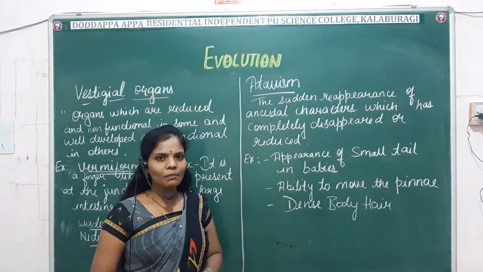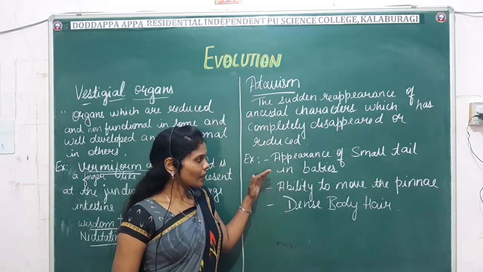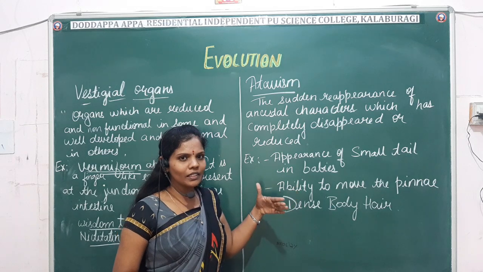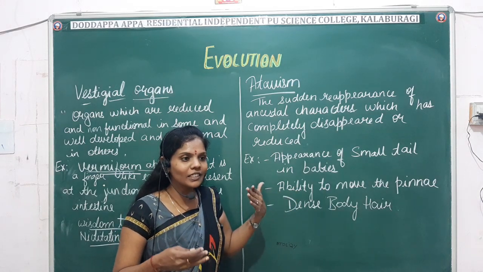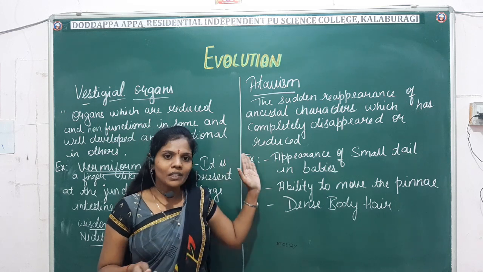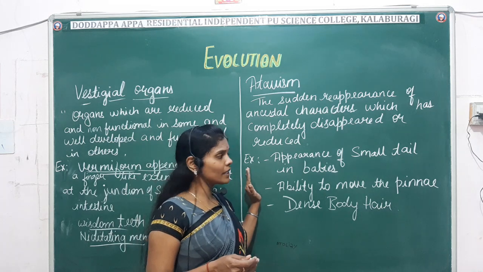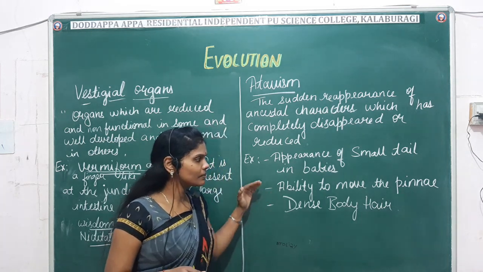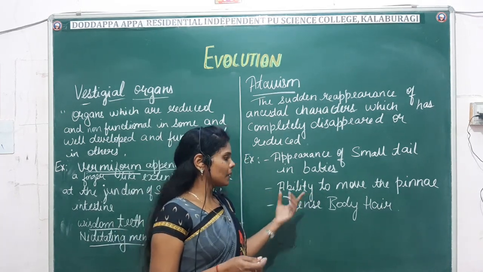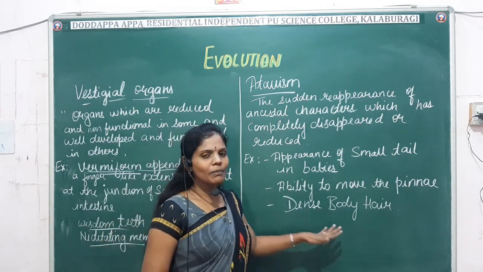Some examples are the reappearance of a small tail in babies. Usually it is not seen, but if the tail appears in babies, we generally call it atavism. It is also one of the evidences for evolution. Examples: reappearance of a small tail in babies, ability to move the pinna, and dense body hair, where the complete body is covered by hair.